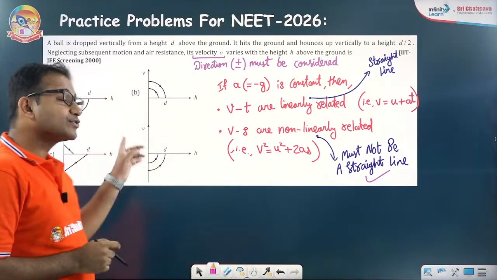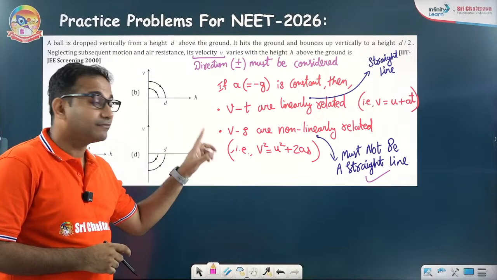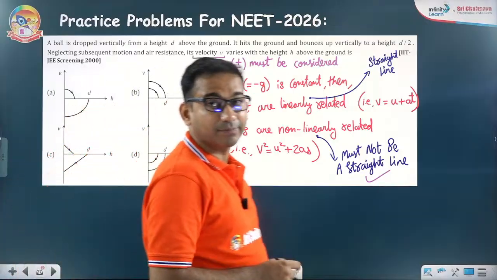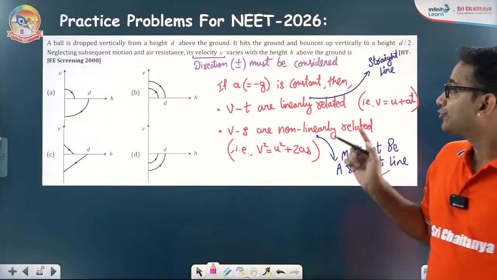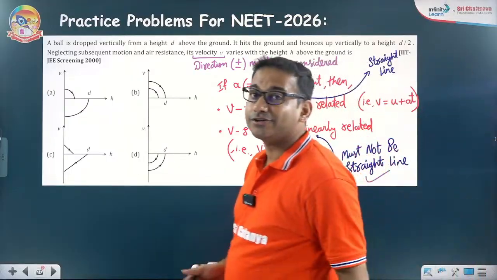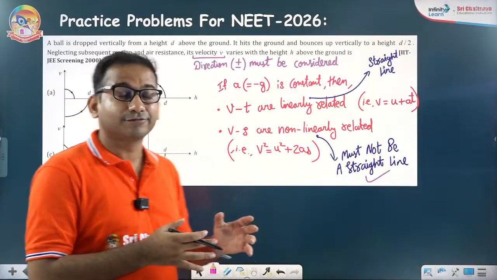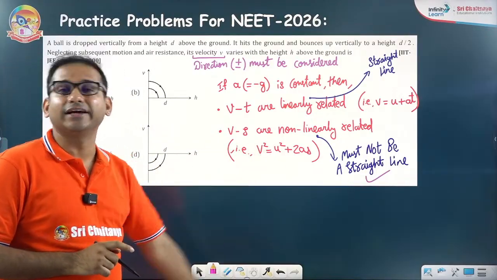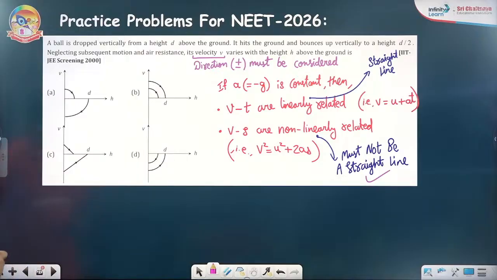So choose that graph in which plus and minus both portions are available, but it is not a straight line. Tell me in the comment section: you have to choose that graph which is not a linear graph and contains positive and negative portion both.